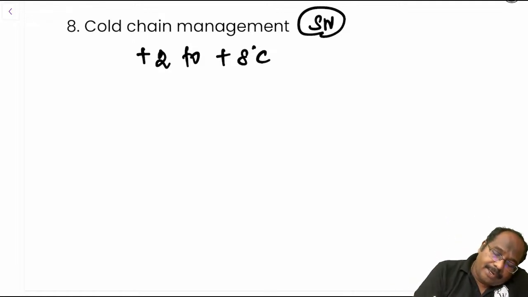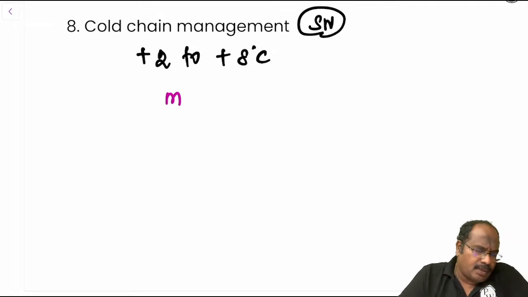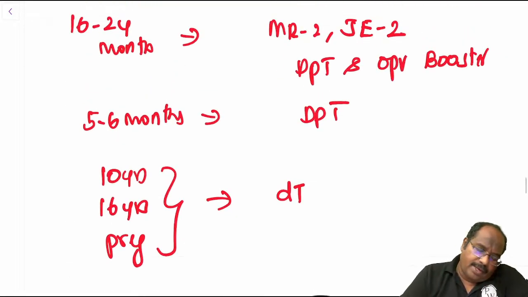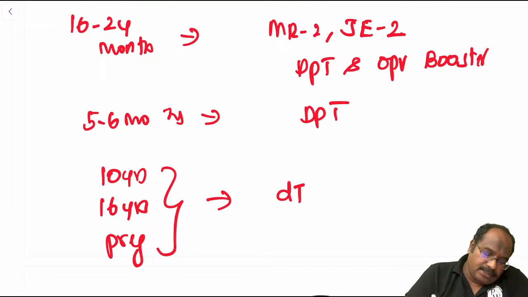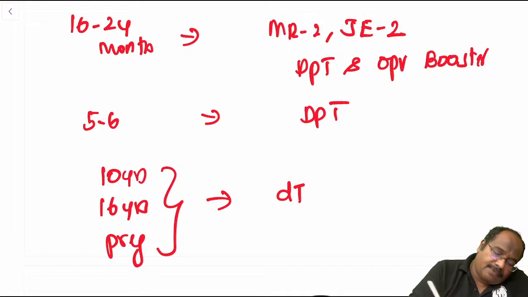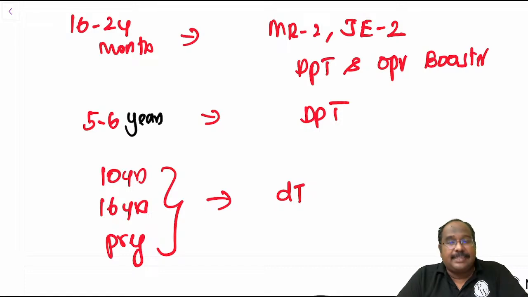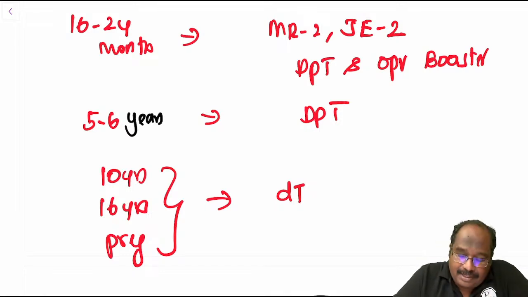Sorry guys, earlier I said 5 to 6 months, but this is not 5 to 6 months. This is 5 to 6 years. At 5 to 6 years it is DPT, guys. So Jai Balaji is active.